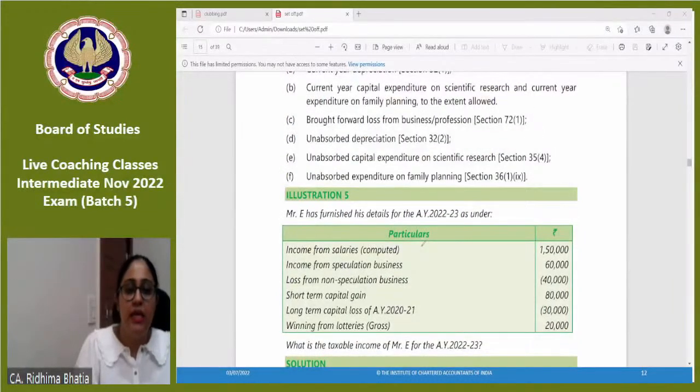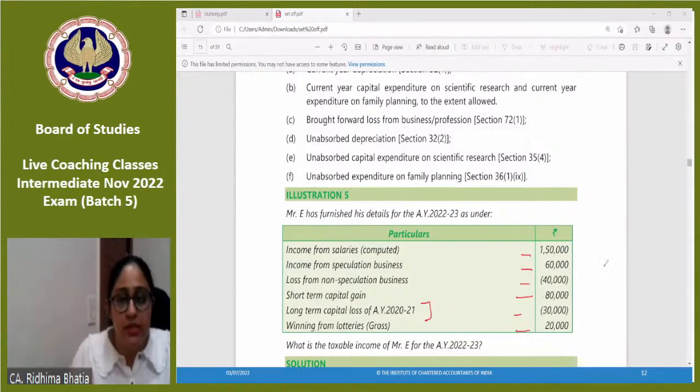Illustration 5. Income from salary computed 1,50,000. Income from speculation business 60,000. Non-speculation business 40,000. Short-term capital gain 80,000. Long-term capital loss of assessment year 2021 30,000. Winning from lottery 20,000. Interesting question. Let's see what we can do.